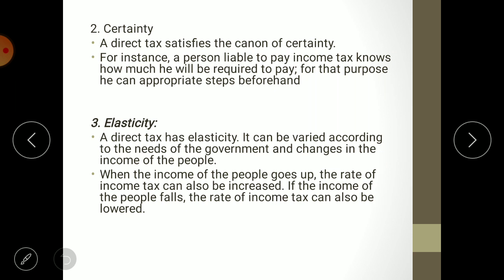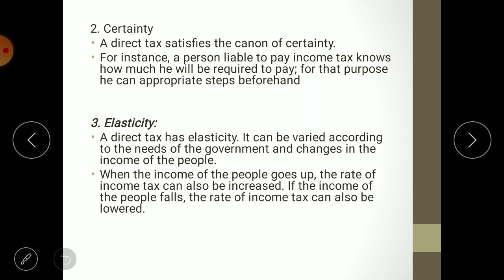And where to pay, when to pay, how much to pay, and whom to pay. Yes, definitely it is only the income tax authority. If it is income tax, and for corporation tax then the respective regional authority like the corporation, then taluka panchayats are there. So accordingly, people know whom they are paying. Though it is ultimately known as government, which department is collecting a tax should be known to the taxpayer.